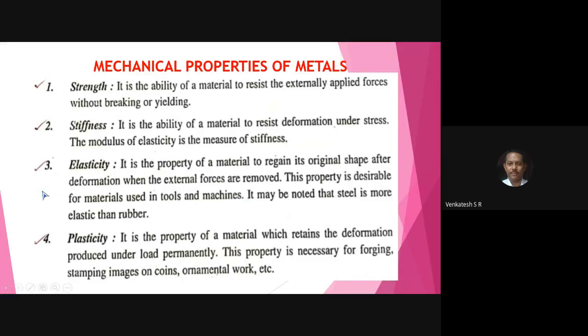Next property, mechanical property, write down. No need to write: it may be noted that steel is more elastic than rubber. Don't write this sentence.